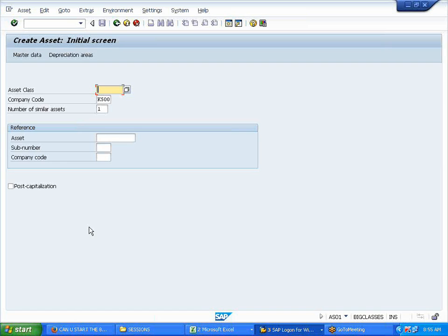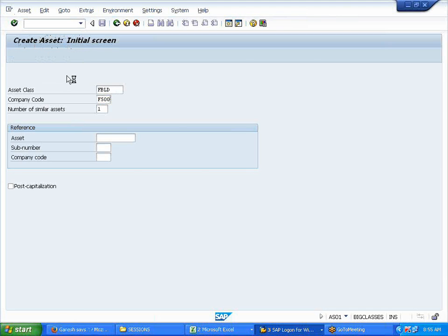Each asset in SAP is identified by an asset class. So FBLD for building, whichever asset. Okay. My company code F500. Okay. Forget about the number of similar assets, I'll tell you later. Press enter. So your asset master data consists of your asset master data plus your depreciation.